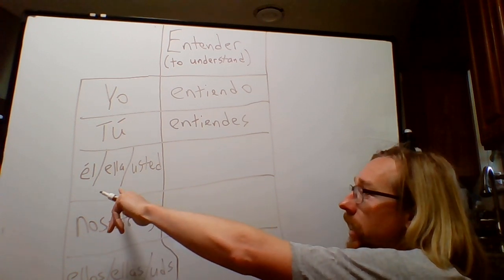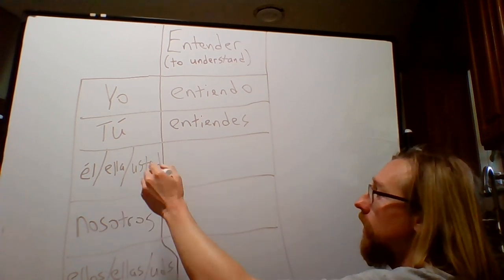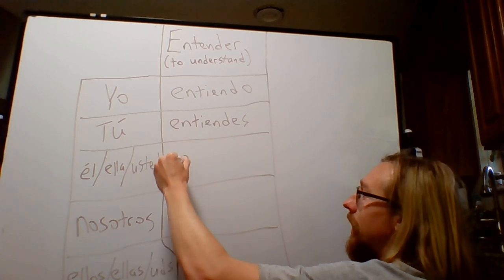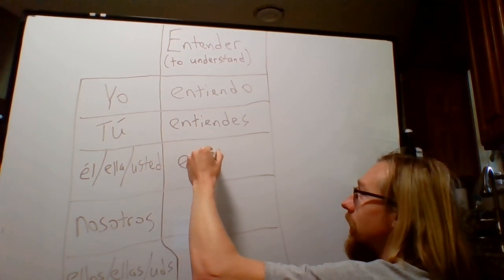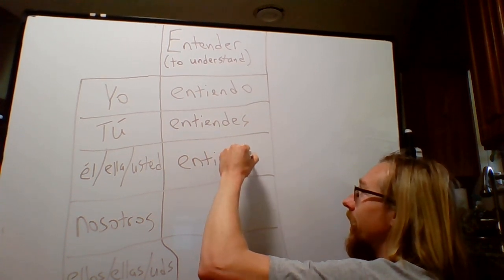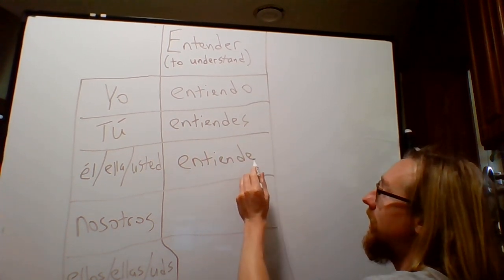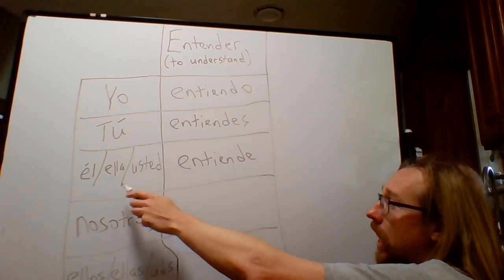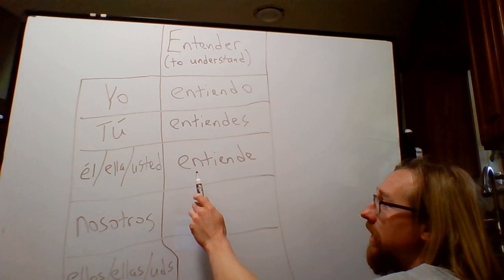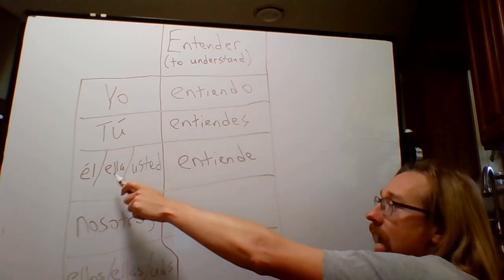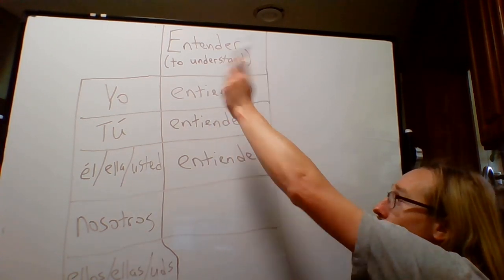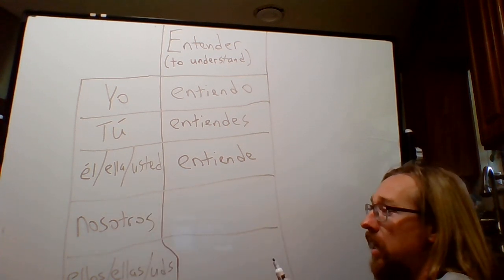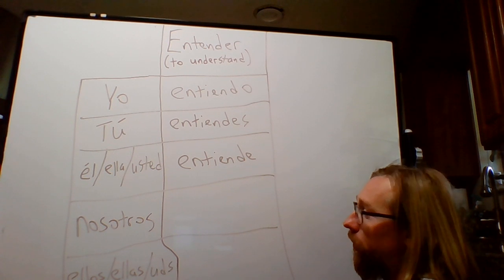Now let's do the él, ella, usted form. Él or ella, or usted, entiende. Entiende. Alright? So it ends in E in this case because it's an ER verb, and it's the él, ella, usted conjugation. Él entiende means he understands. Ella entiende means she understands. Usted entiende means you understand. It's a formal way of saying you.